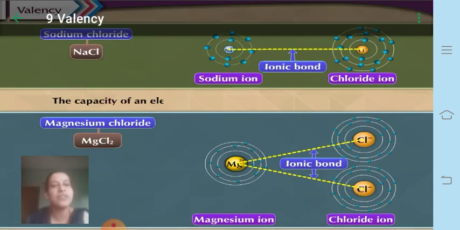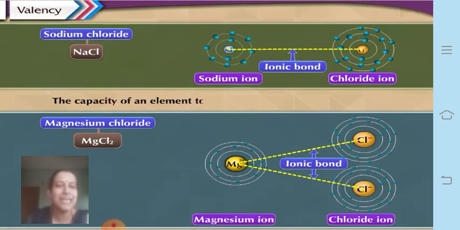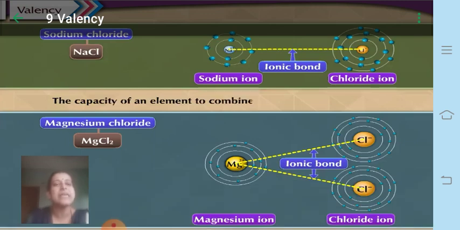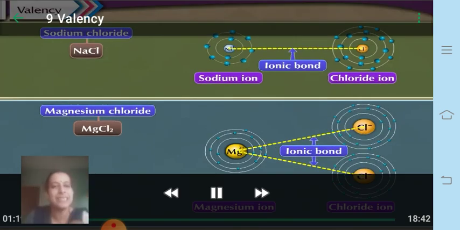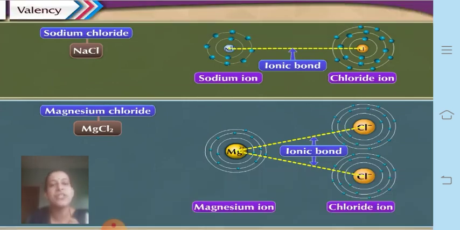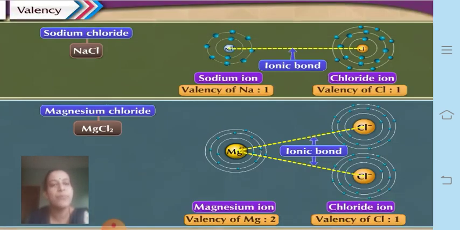So let's try to define what valency is. Valency is the capacity of an element to combine. That means the formation of chemical bonds is also called valency.